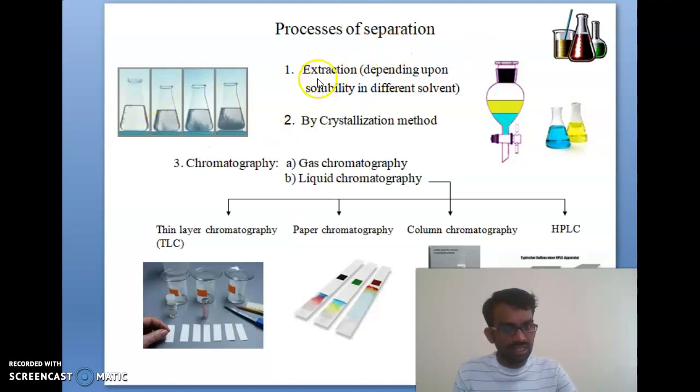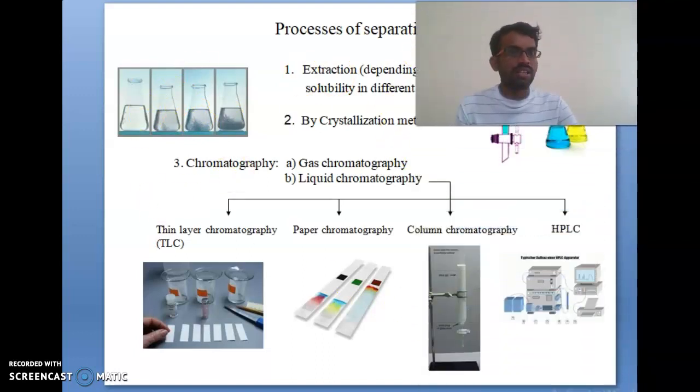You can see here, extraction depending upon solubility in different solvents, and the second one is the crystallization method. These are the two separation methods. And chromatography is mainly of two types, gas chromatography and liquid chromatography. I will show the figure here. From the figure you can identify and understand it: gas chromatography and liquid chromatography.